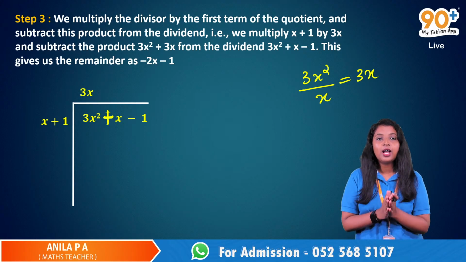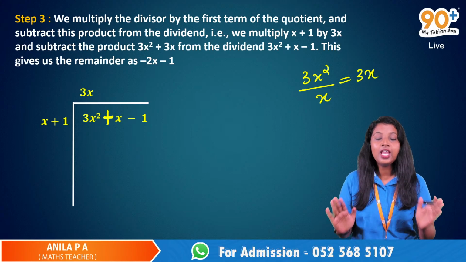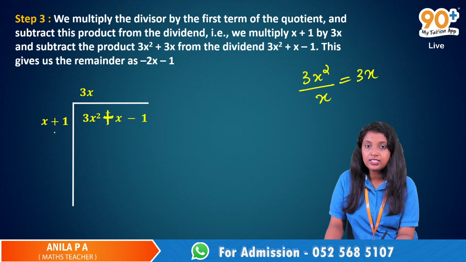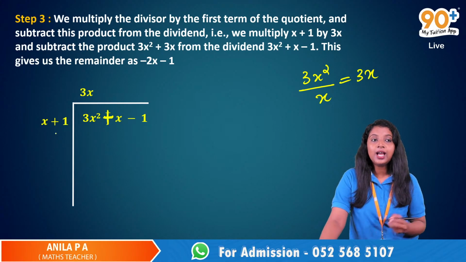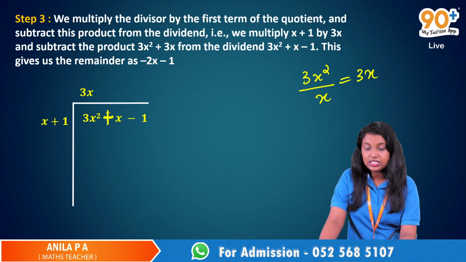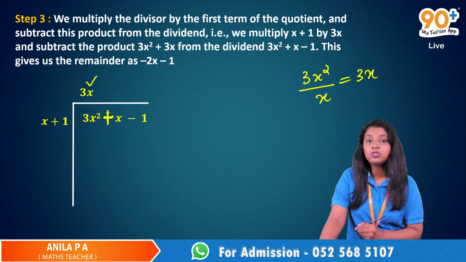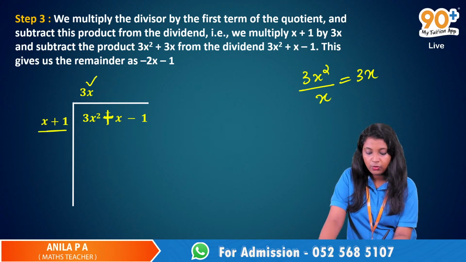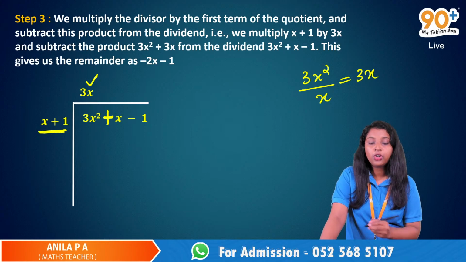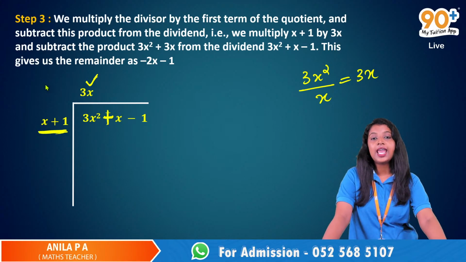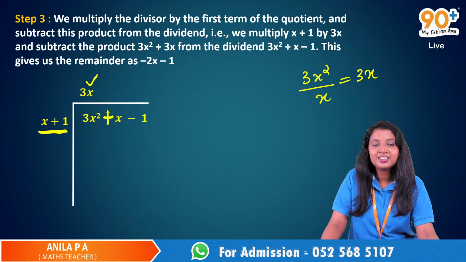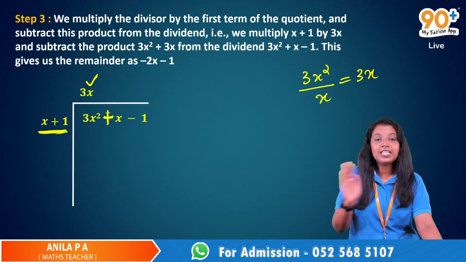Up to that part it is okay. Now step 3: we multiply the divisor, this is the divisor, by the first term of the quotient. We have to multiply this first term of the quotient with x plus 1. Any doubts?